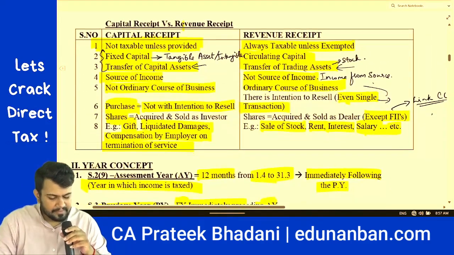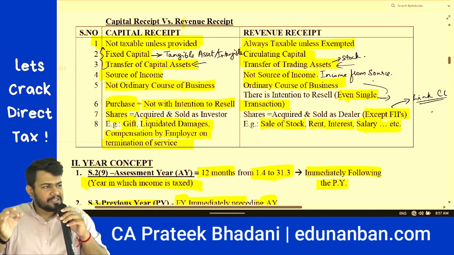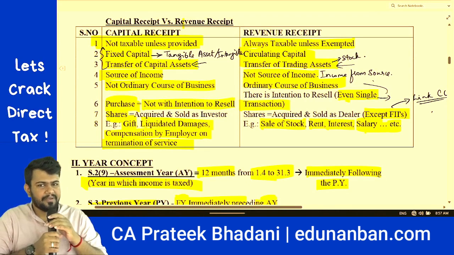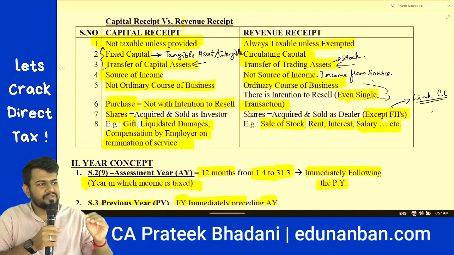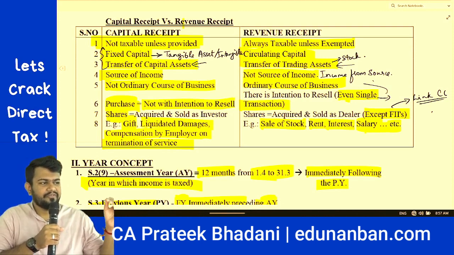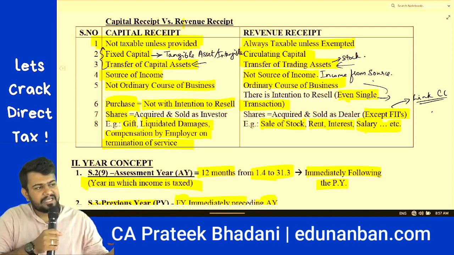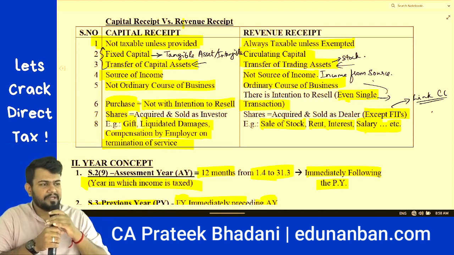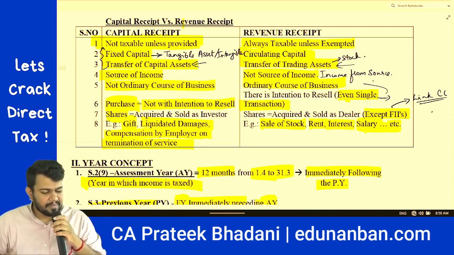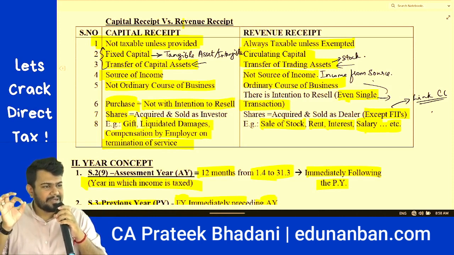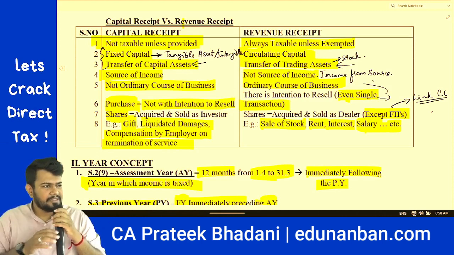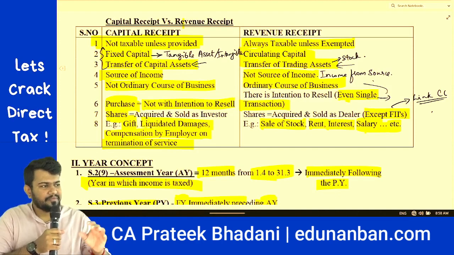Capital receipt comes because of the source of income. For example, if you have a house, the source of income is rent. If you sell the house itself and get the money, then it will be called a capital receipt. However, revenue receipt does not directly come from the source of income. It is the income from the source. Example, rent from the house.